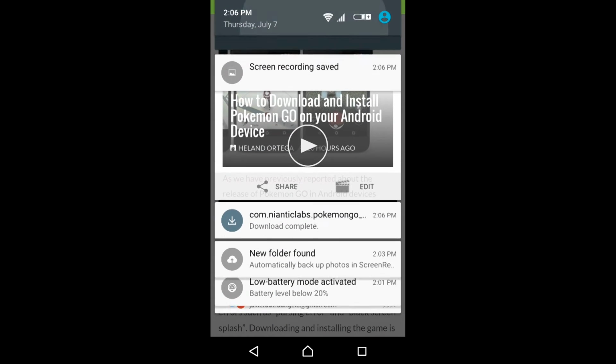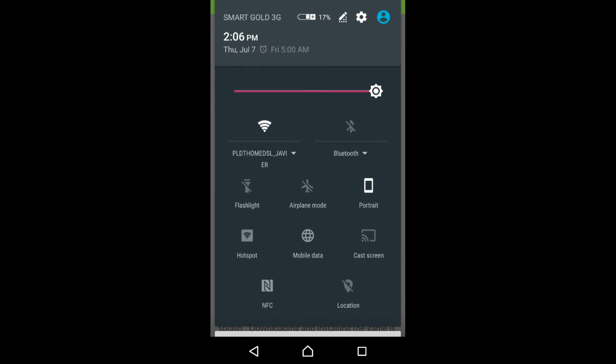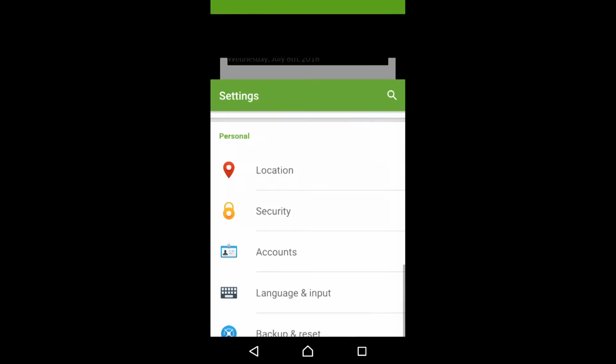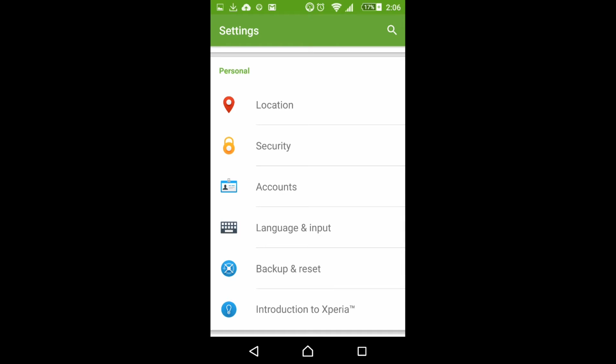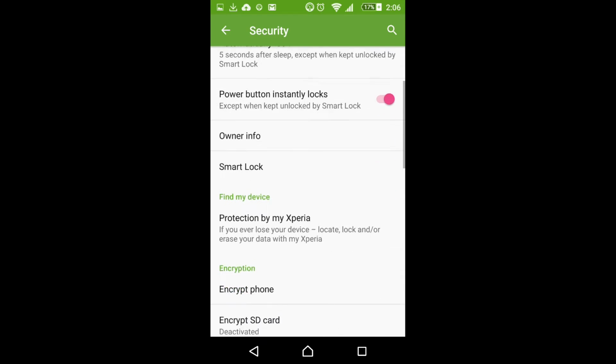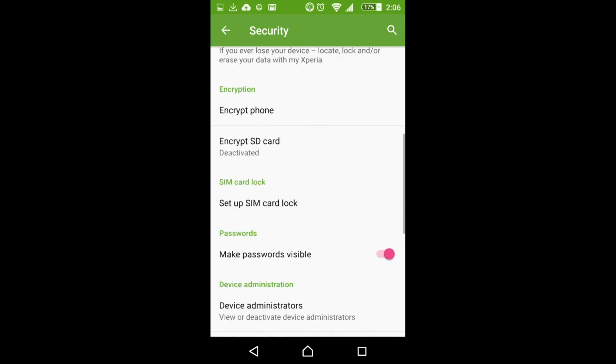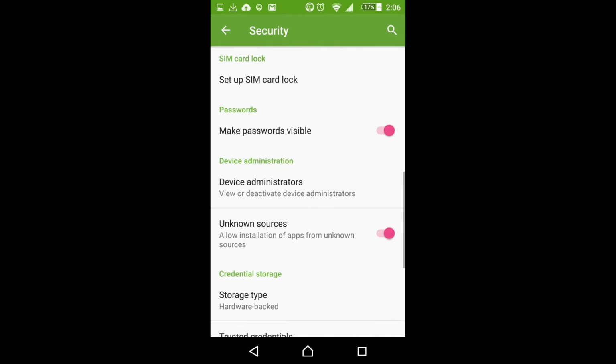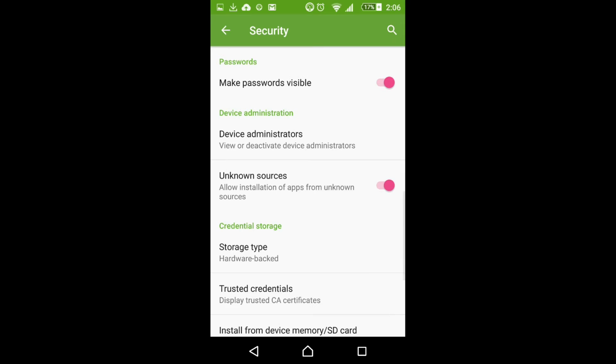Pokemon Go on your Android phone. So first things first, go to your settings, go to security, then you go down and you switch this thing on. You'll see this, you just push OK.